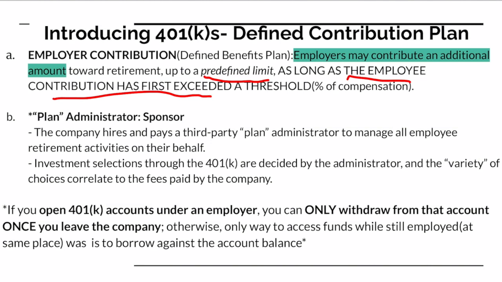Now, this right here, the plan administrator, represents the sponsor in the sponsored retirement plans. And this is the reason why there's a lot of restrictions on investment. So the company that Phil works for will hire and pay a third-party plan administrator, and their task is to manage all the employee retirement activities on this company's behalf. And the investment selections that are available to the employees of this company really are decided by the amount that the company decides to pay the administrator, which means that if the company that Phil works for pays the administrator more, there'll be more investment selections available for Phil.